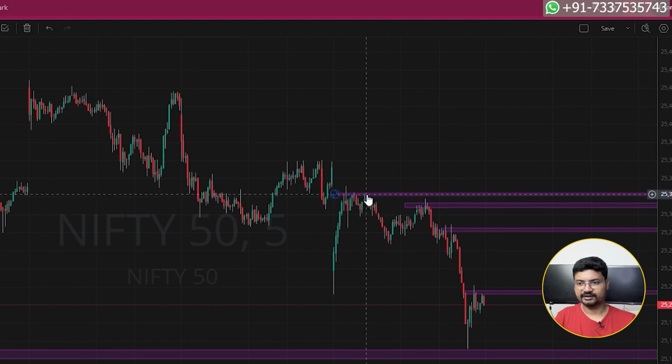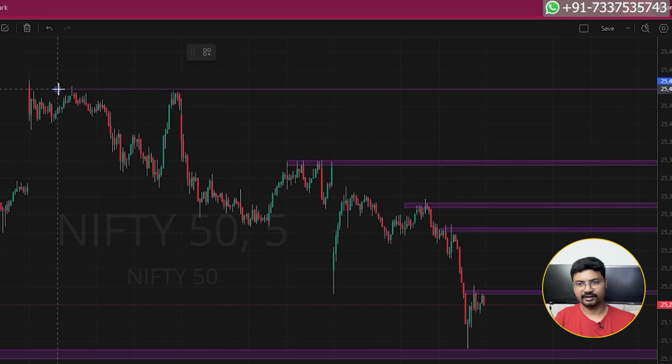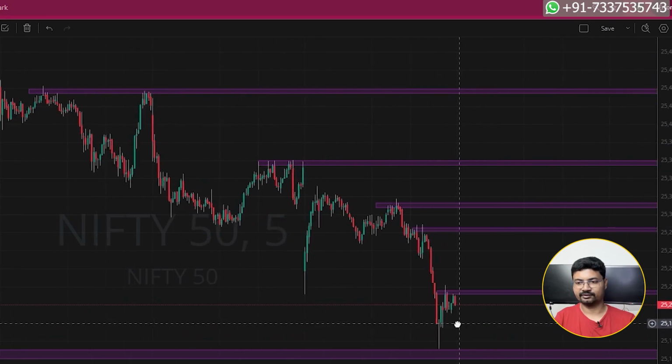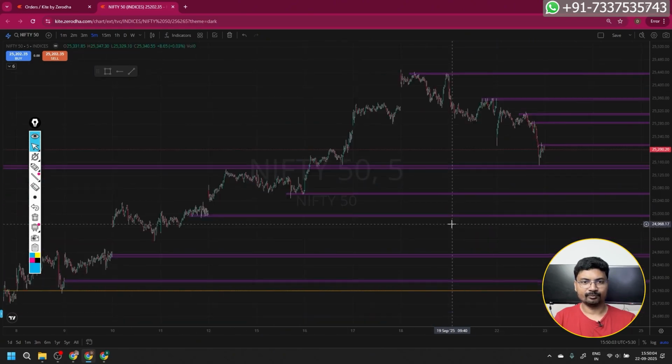So I am removing this upper level, and here is one more resistance level. Then this is a major resistance level. These are the levels for tomorrow's trading session, and let's create our plan. And I want to give you one more important level as well.